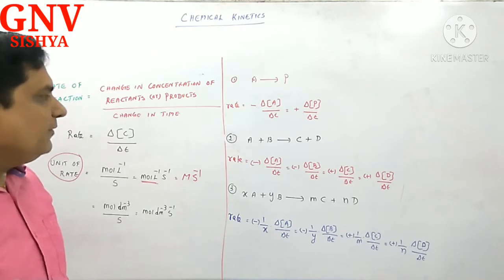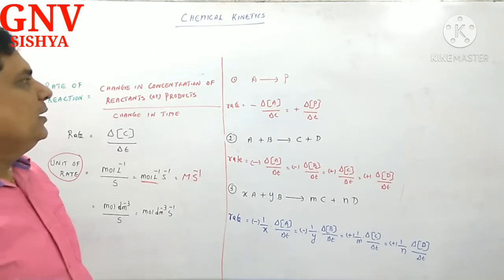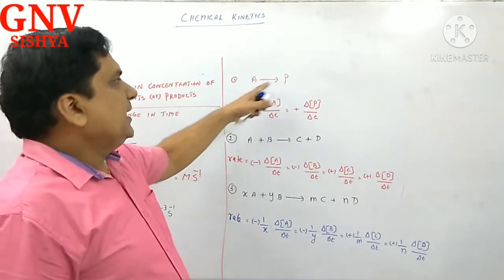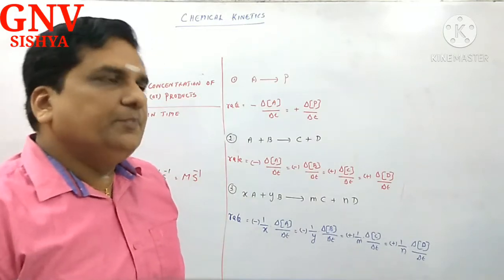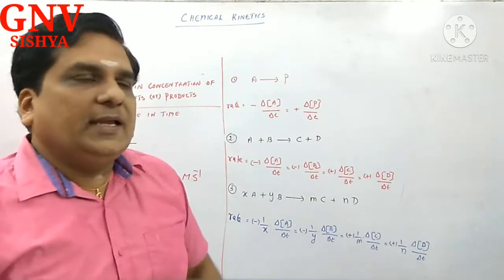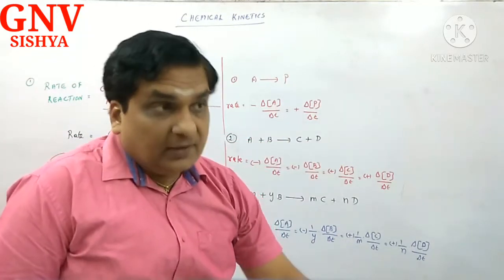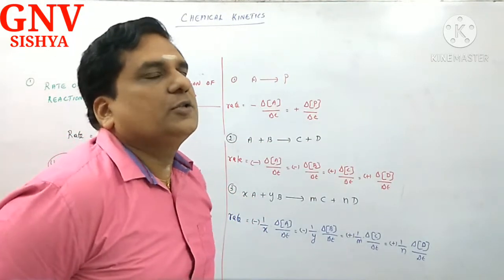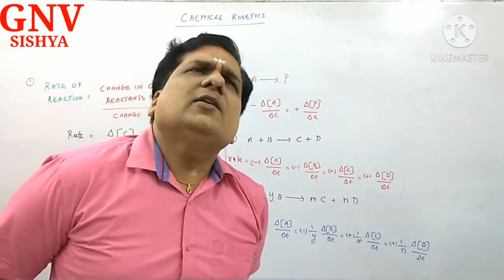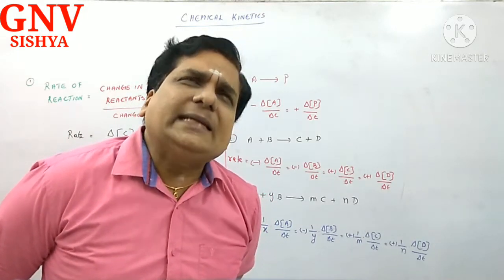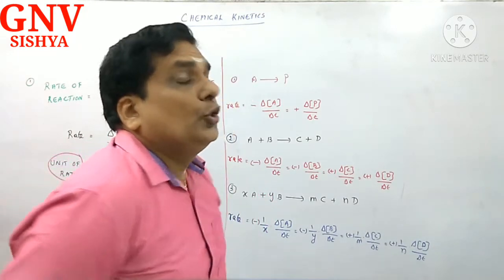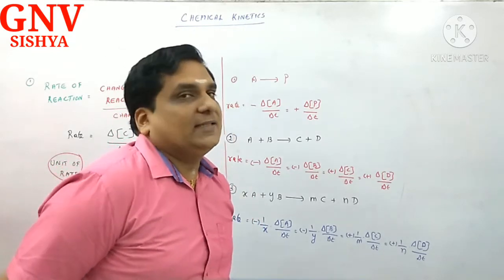After that, A gives product. This is reactant, this is product. You will be asked to write rate of the reaction with respect to reactant, with respect to product. Because you know very well that rate of disappearance of reactant is equal to rate of formation of products.